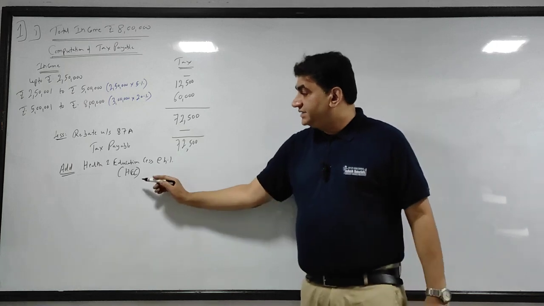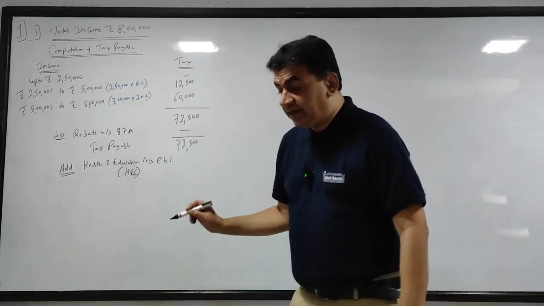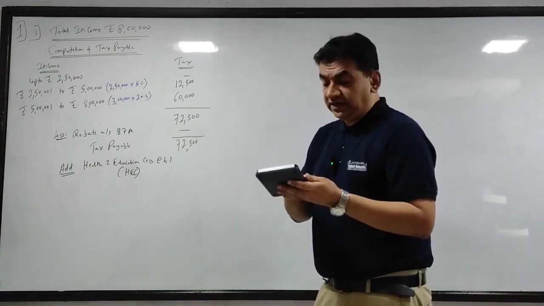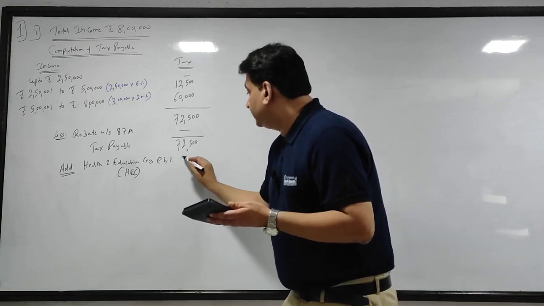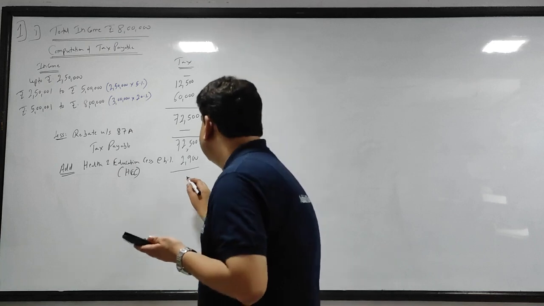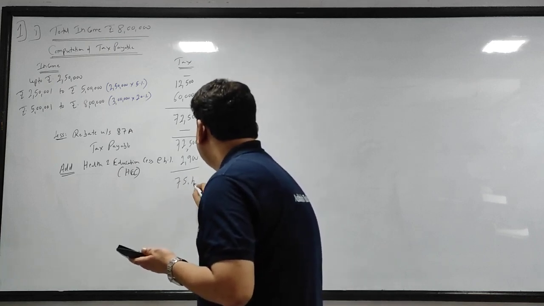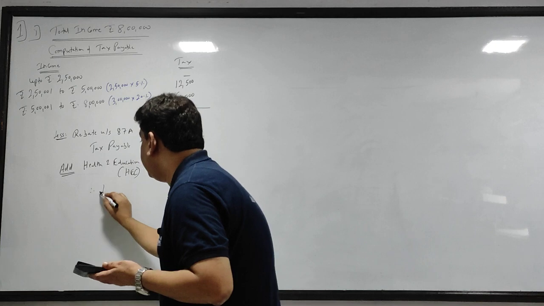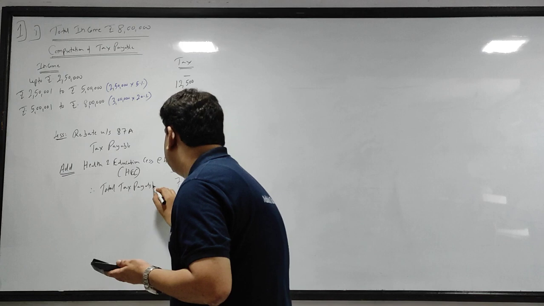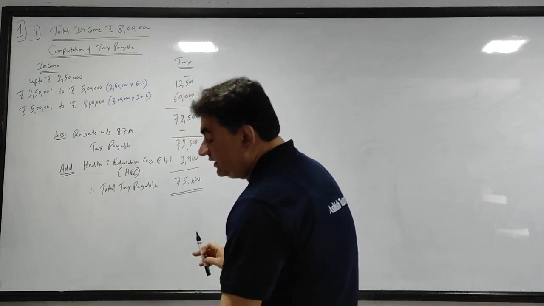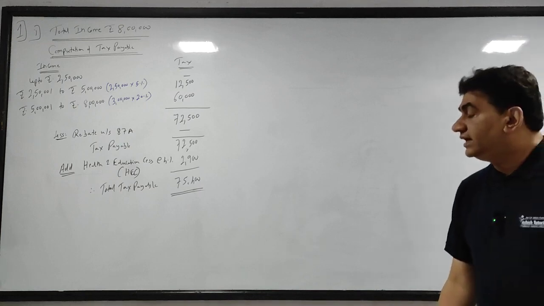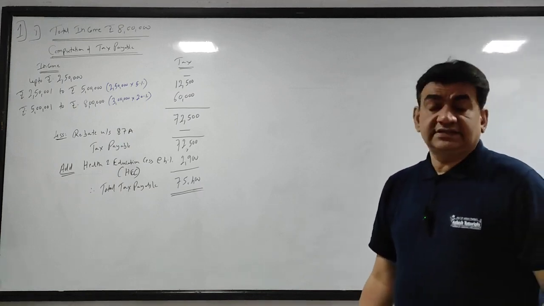Starting here I am writing HEC is health and education cess, and remember it will be 4% of the tax amount. So 4% of 72,500 gives you 2,900. That gives me 75,400. Therefore my total tax payable is 75,400.